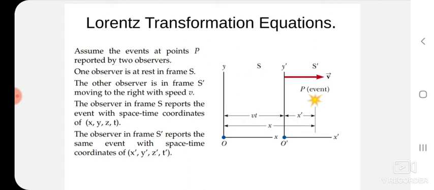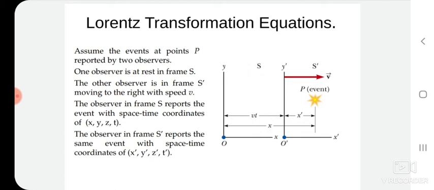How we can transform the S frame to the S prime frame or S prime into the S frame, that we have to derive by using some simple physical laws or some mathematical formulas. For that, we have to introduce a new transformation equation which is consistent with the new concept of the invariance of light velocity in free space. The new transformation equation was discovered by Lorentz, that is why we call it the Lorentz transformation equation.